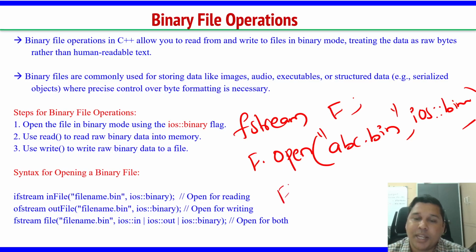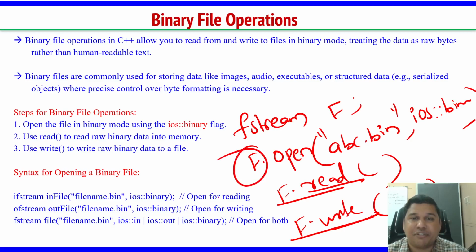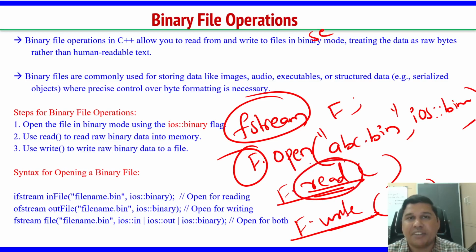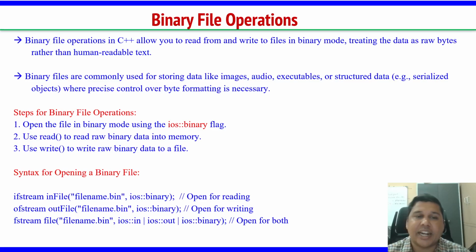Then you can simply use f.read. You can use f.write. You have to give a location here, which I will tell you, but you can use it like this, read and write. So using this object f of the fstream class, you can directly read and write, like you are using seekg and seekp, tellg and tellp. The same way you can do it here. The read function, the name itself is self-explanatory. It is used to read the content of that binary file, and the write function is used to write content to the binary file. We will see more examples. I will explain read and write with some examples.